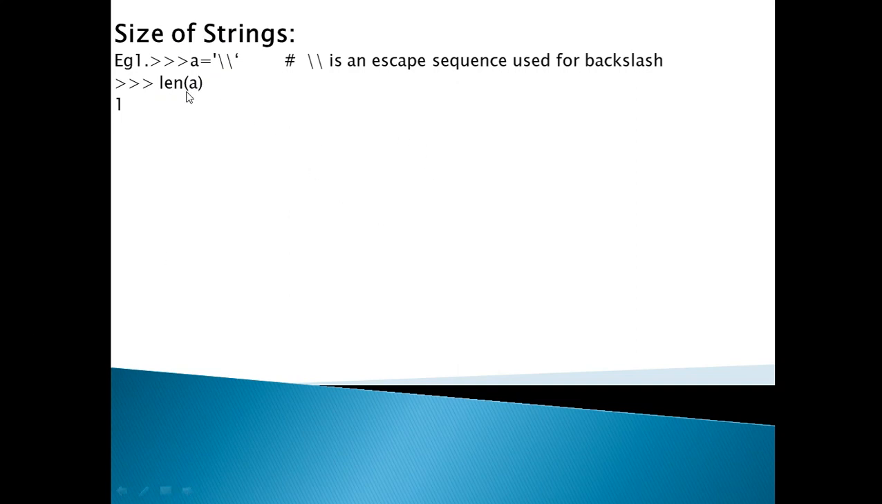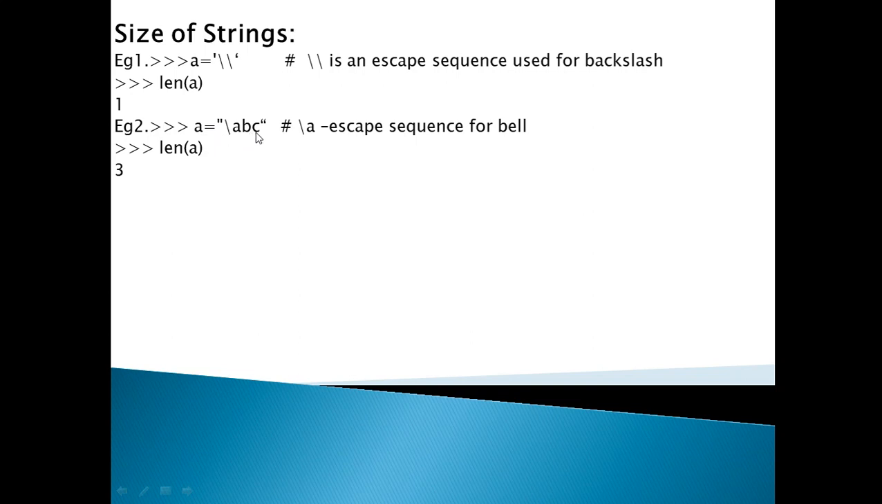Why does it produce the output as 1? Because in a, one escape sequence, which is the backslash, is stored. So its output is 1 because the length of a is 1, only a single escape sequence, backslash, is stored. Second example is a equal to backslash ABC under the double quotes.